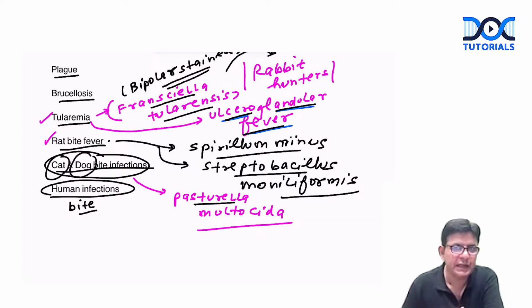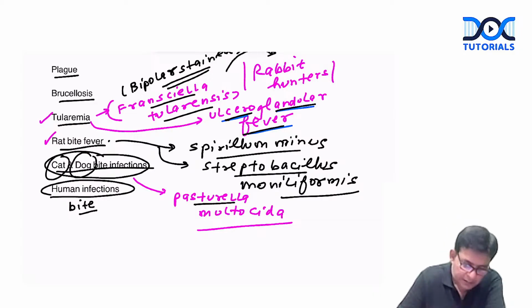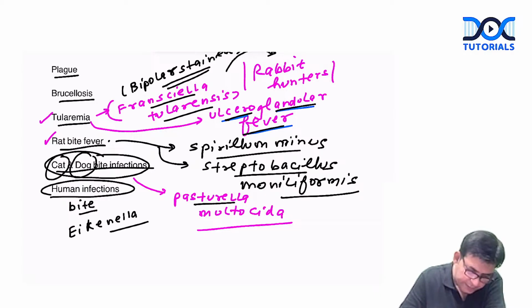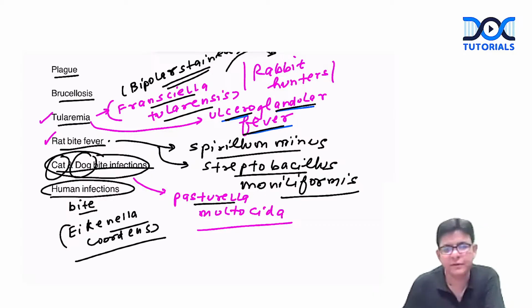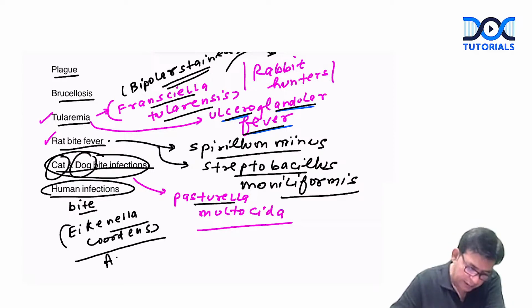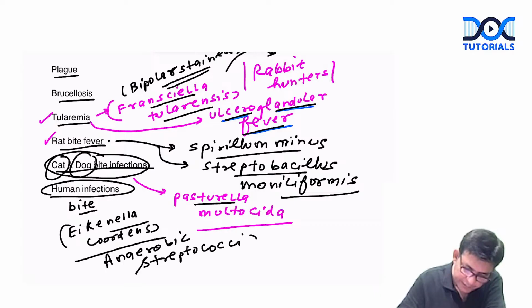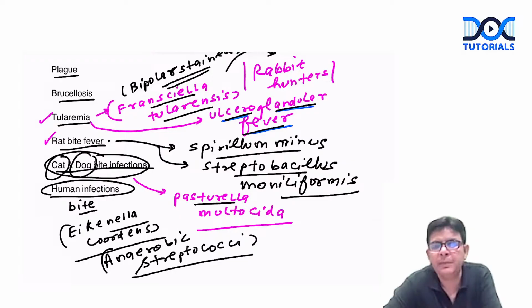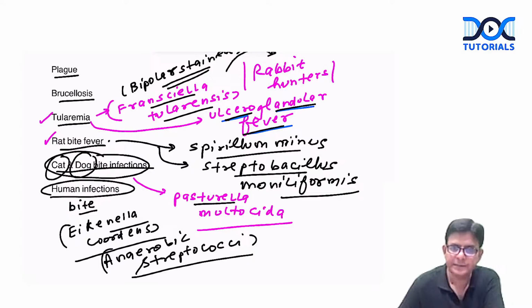So there also the infection can happen. And which organism is responsible, guys? There is one which is termed as Eikenella corrodens. Eikenella corrodens is the organism which associates with human bite infections. Along with that, you have anaerobic streptococci. So Eikenella corrodens and anaerobic streptococci, these are the ones which associate with what? Human bite infections. Is it fine?